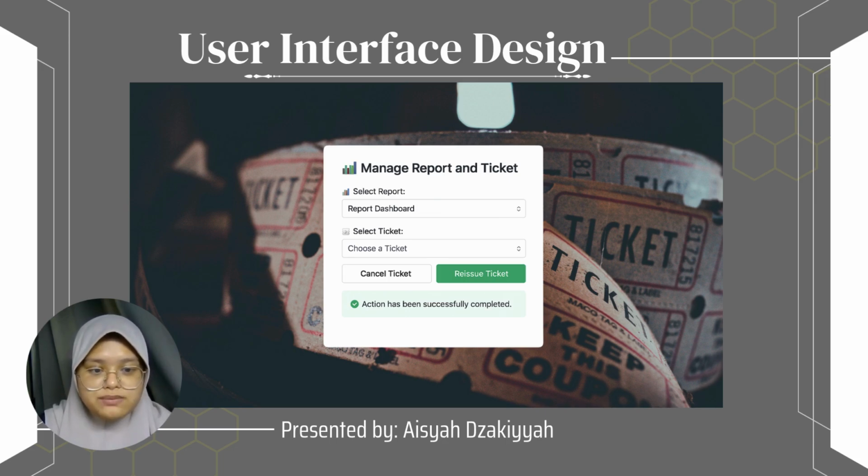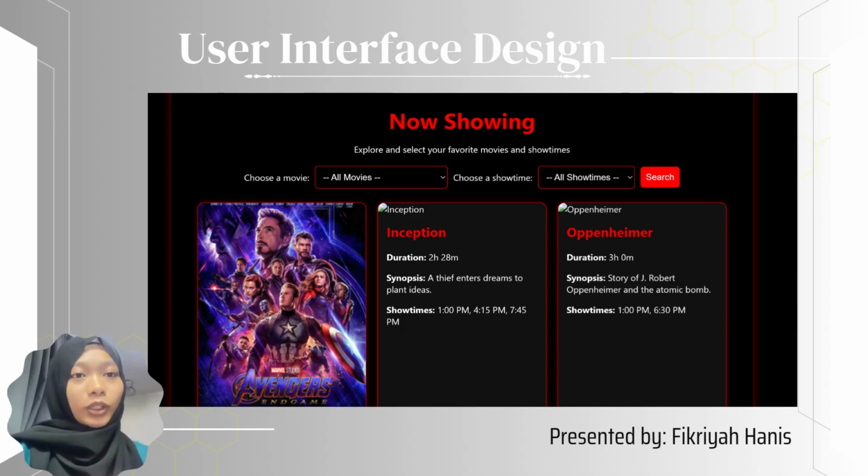The design maintains visual balance using spacing, border radius elements, and a subtle drop shadow that gives the card a professional look. A status message box appears at the bottom of the form to display confirmation or errors, ensuring the user is informed of the outcome of their action. The overall interface prioritizes clarity and directness, making it easy for staff to manage ticket workflow in a consistent and user-friendly environment.